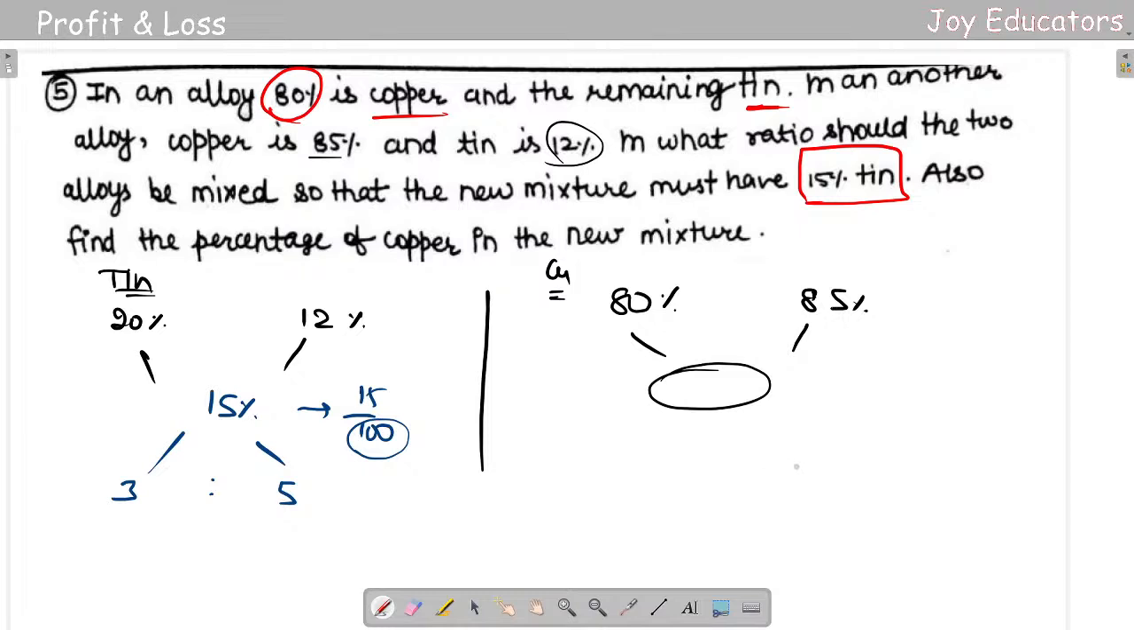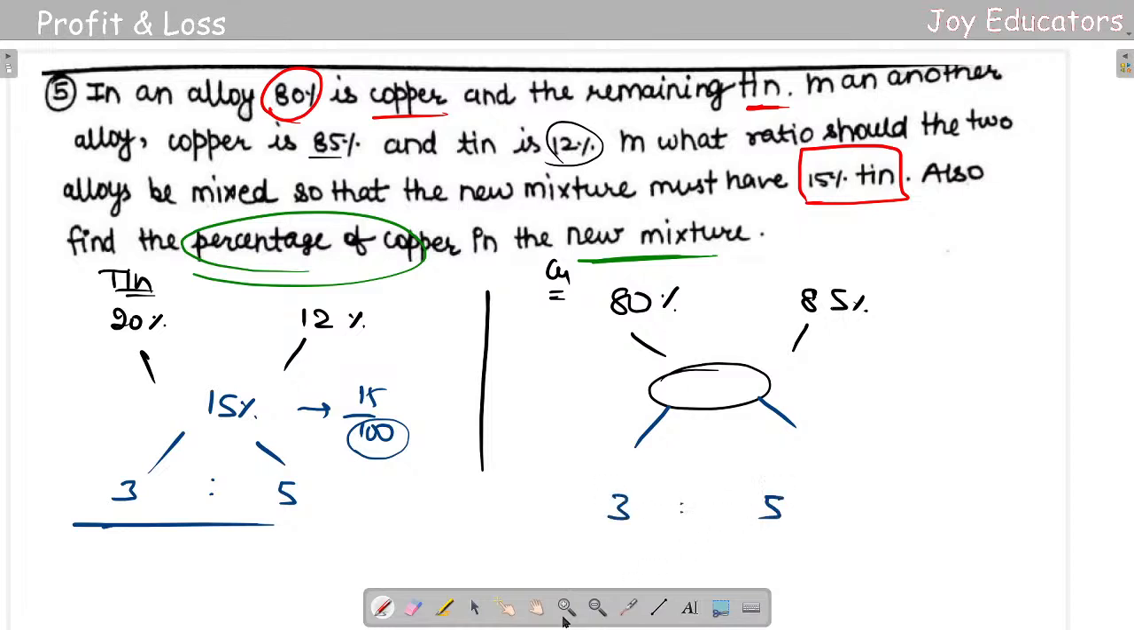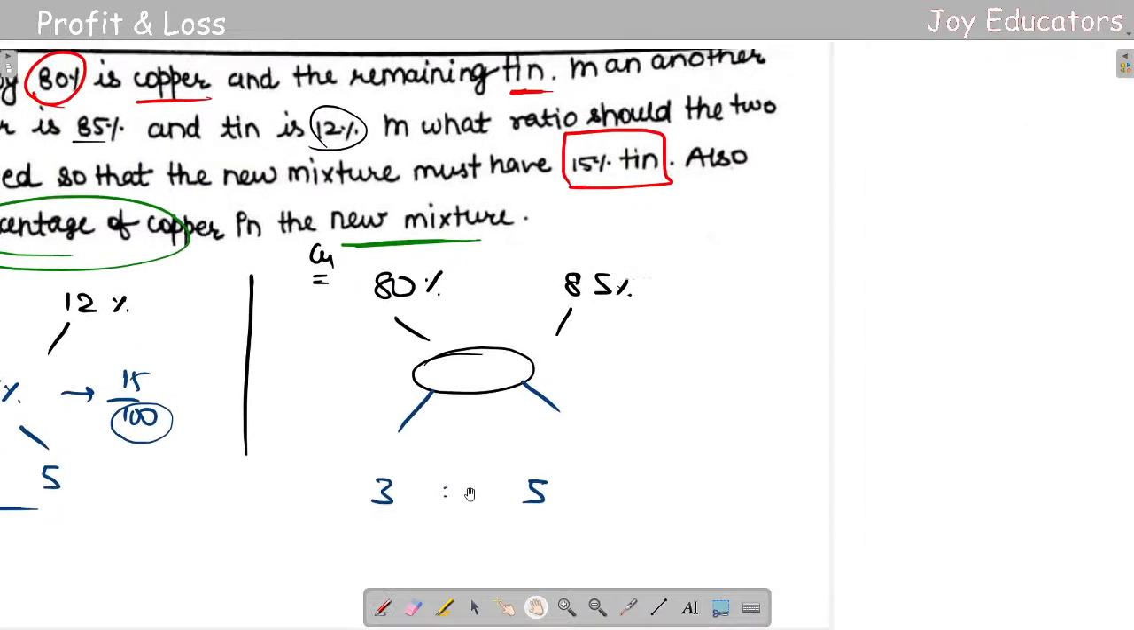So there we go, copper and copper plus. We don't know the value of this one. They asked to find the percentage of copper in the new mixture. The percentage of copper in the new mixture is really simple. What we are supposed to do here is get the mixture. So this is the mixture of the same thing, and we'll just put our 3 to 5 here in the same way. Now we need to get this value here.